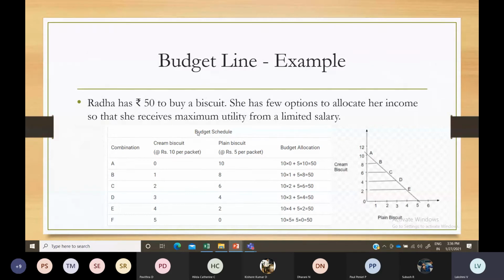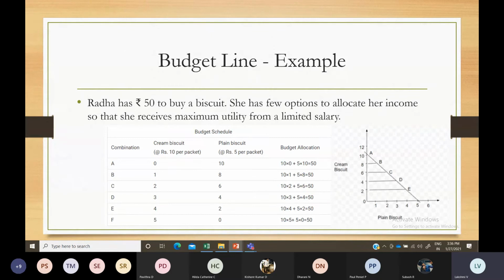You fix the money you have in your hand, and you decide how many units you consume of a particular product X or particular product B. It can be a higher amount of one and a lower amount of the other, but your budget allocation is fixed to that amount only, 100 rupees or 200 rupees. You have to allocate within that. That is what the budget line tells.